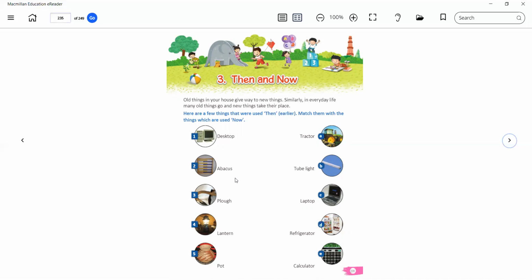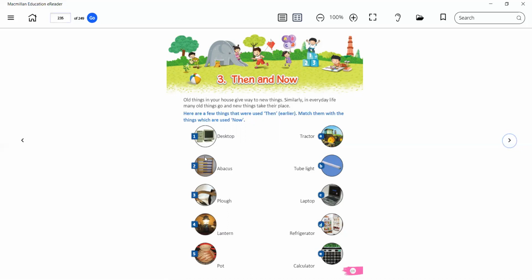So the first object is desktop. What is the newer or more advanced version of the desktop that we use today? It will be laptop. Yes. So you have to match 1 to C.